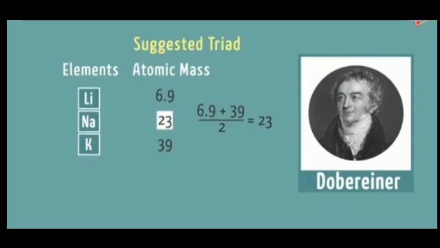Now see this example: lithium, sodium and potassium. Lithium has atomic mass 6.9, sodium has atomic mass 23 and potassium has atomic mass 39. When we take the mean of 6.9 plus 39, that is lithium and potassium, you will get the answer 23, and that is the atomic mass of sodium, the middle element.